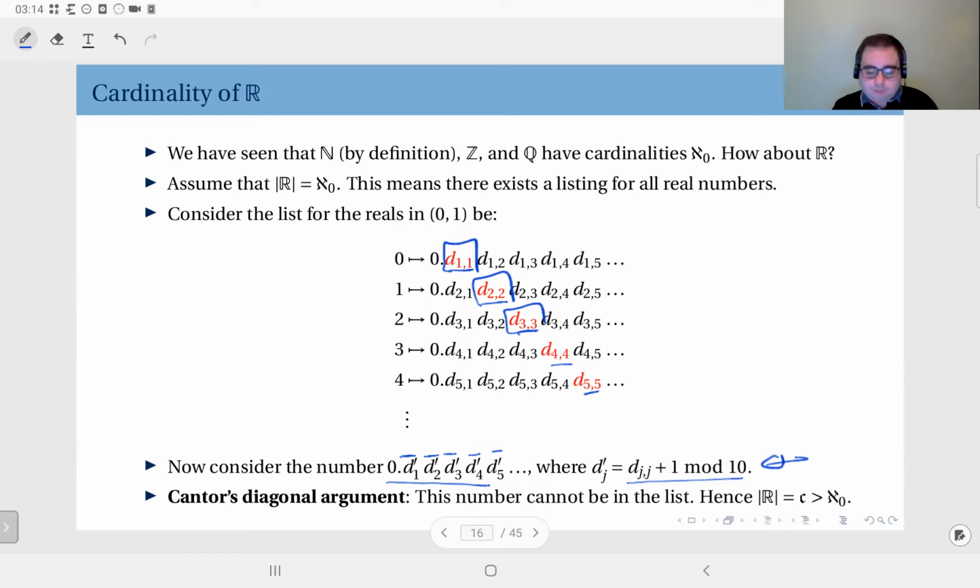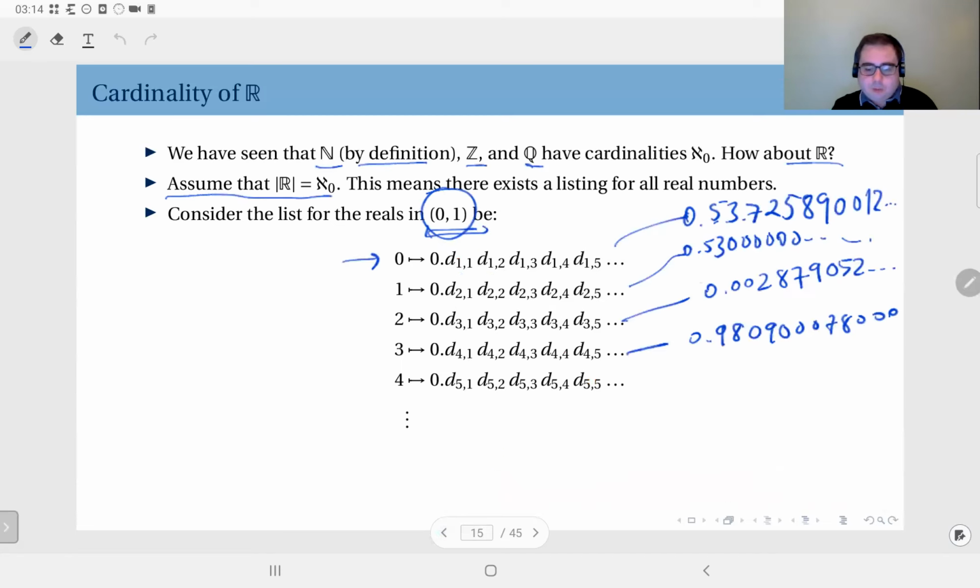Now I'm going to build a new number, 0 point: this is going to become a 6 here, this is going to become a 4, this is going to become a 3, and this 9 is going to become a 0. And whatever the fifth number is, I take its fifth digit, increment it by 1, put it here, and so on. And this goes to infinity because I have infinitely many reals here, obviously.